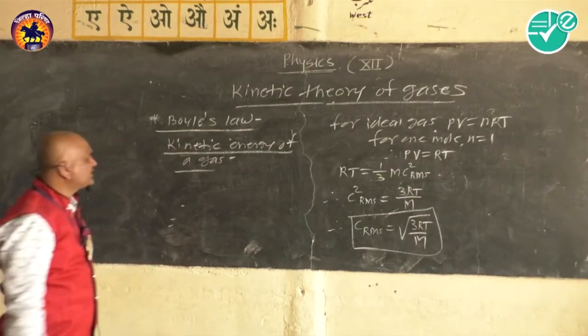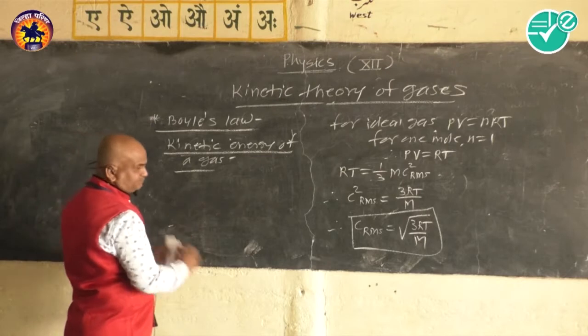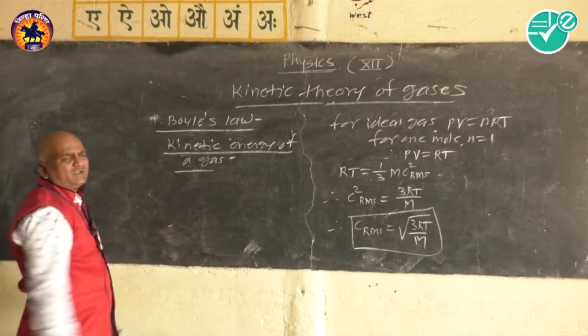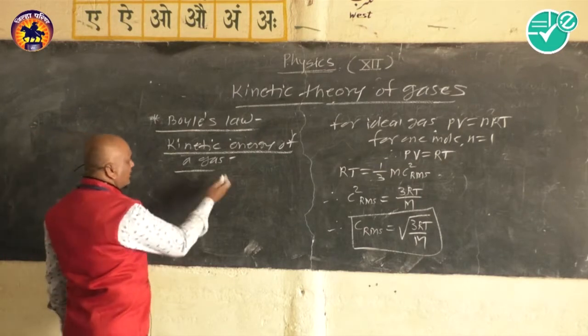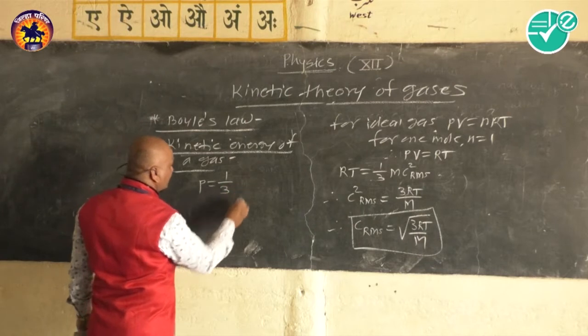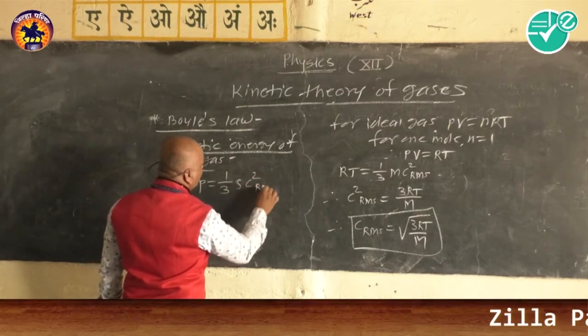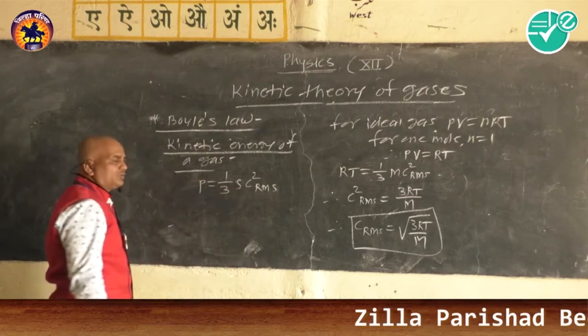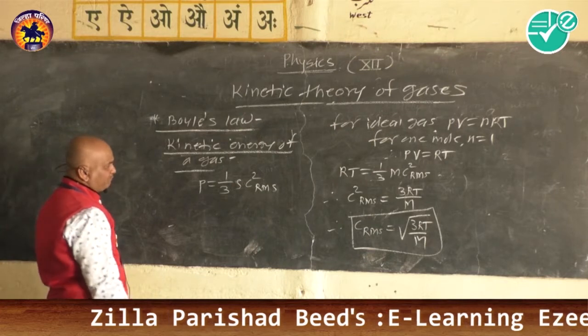For deriving the expression for the kinetic energy of a gas, we use the equation for the pressure exerted by the gas. According to that equation, we know that P is equal to 1 by 3 rho C square RMS. Rho is the density of the gas, mass per unit volume.